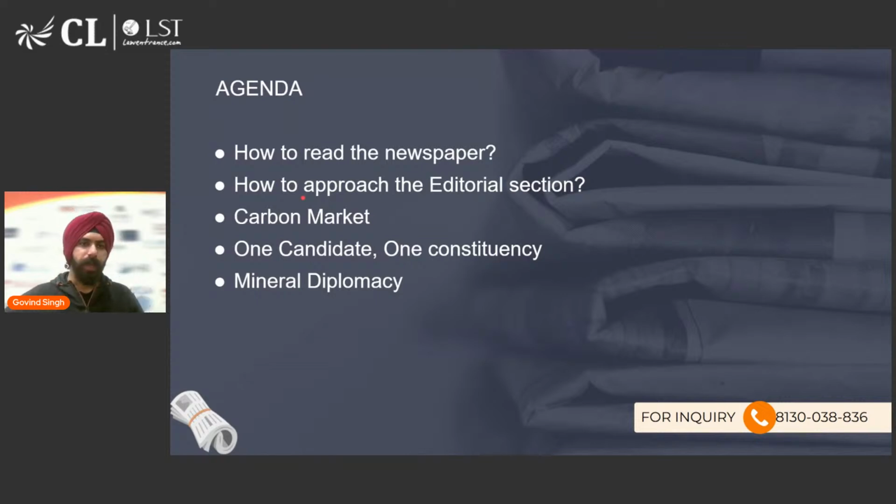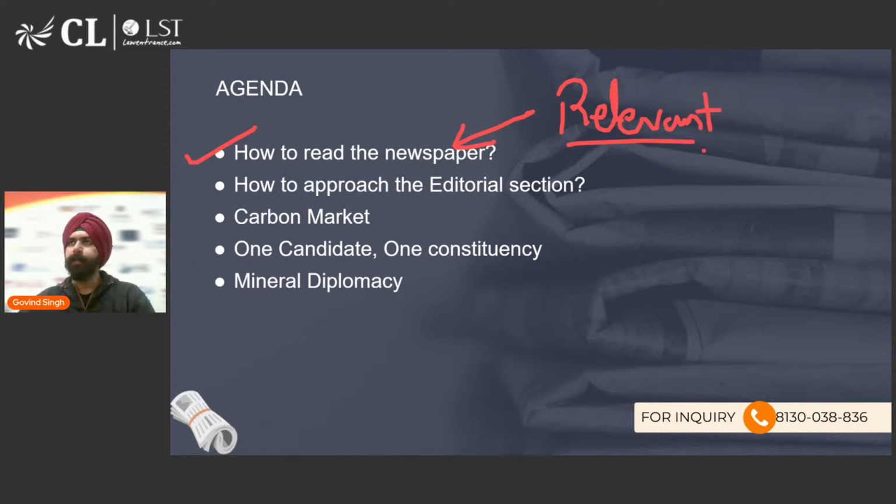Firstly, I would take you through the newspaper. We'll take a very brief look at the newspaper, and I would help you identify the topics which are relevant for you as a law aspirant, and help you understand how to filter through the topics given in a newspaper on a particular day, because all the topics are not relevant for us. All the topics are not supposed to be read in entirety. Some of the topics you can just read the headline, some of the topics you need to read in detail, some of the topics you need to understand in detail. That is where the distinction lies, and we are going to talk about that in today's session.